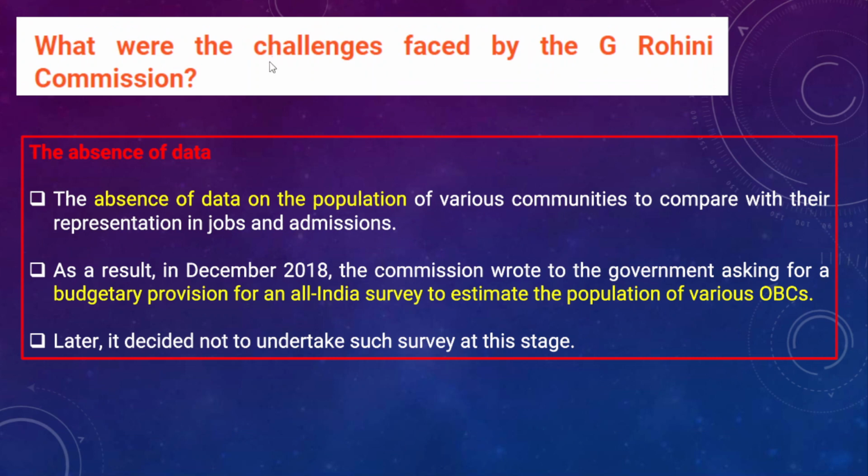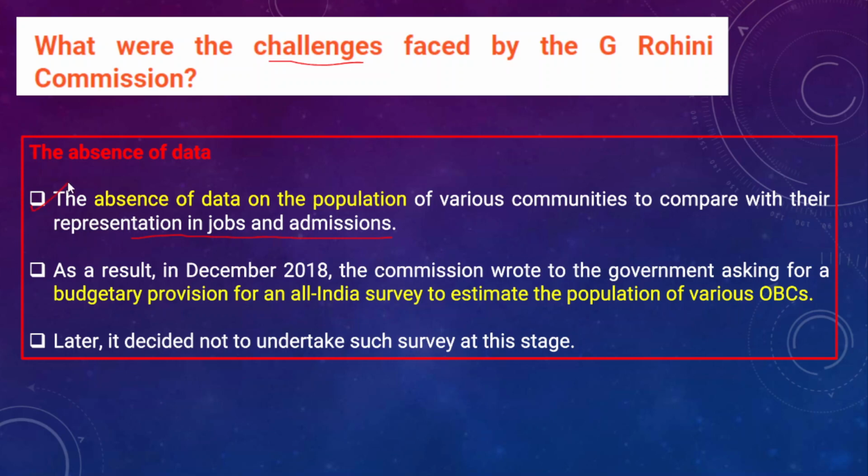Now, in this context, we need to understand the challenges being faced by the Justice G. Rohini Commission. The first and foremost challenge in this regard is the absence of data on the population. There were different communities, and OBC is also a broad category of communities. Therefore, there is virtually an absence of data on the population of various communities to compare with the representation in jobs and admissions.